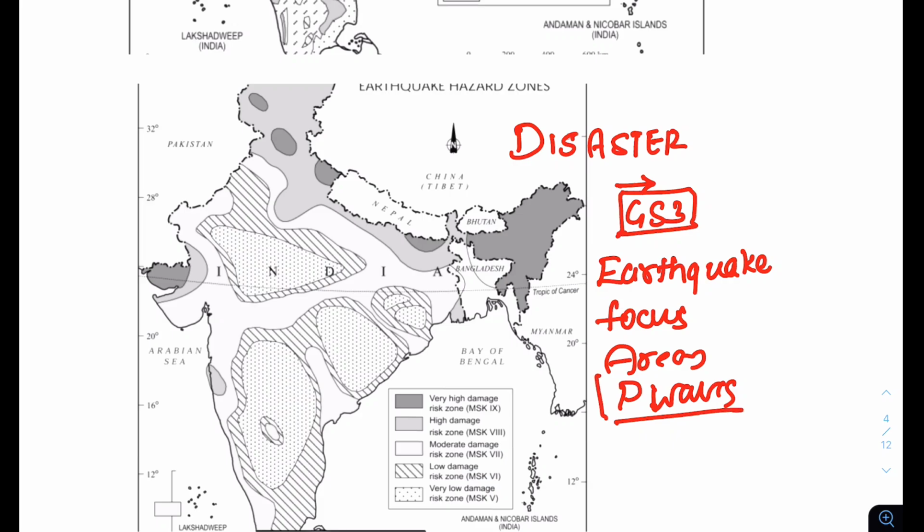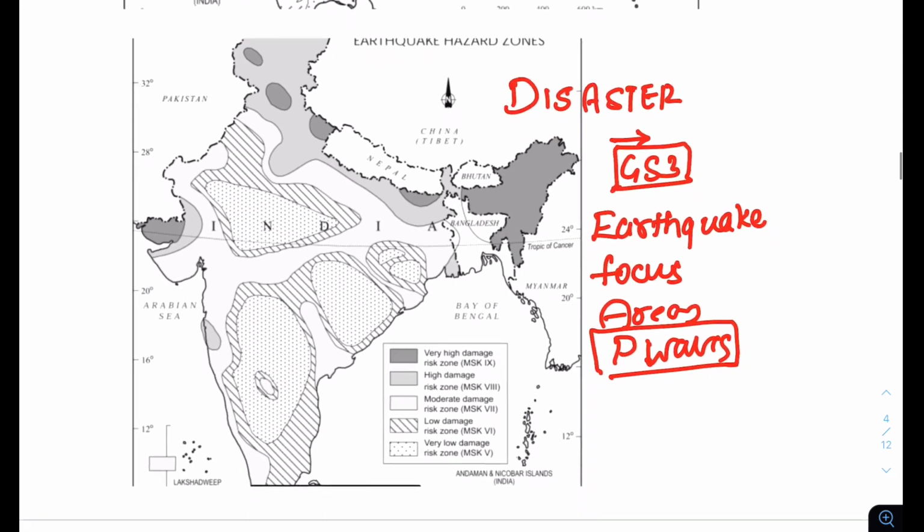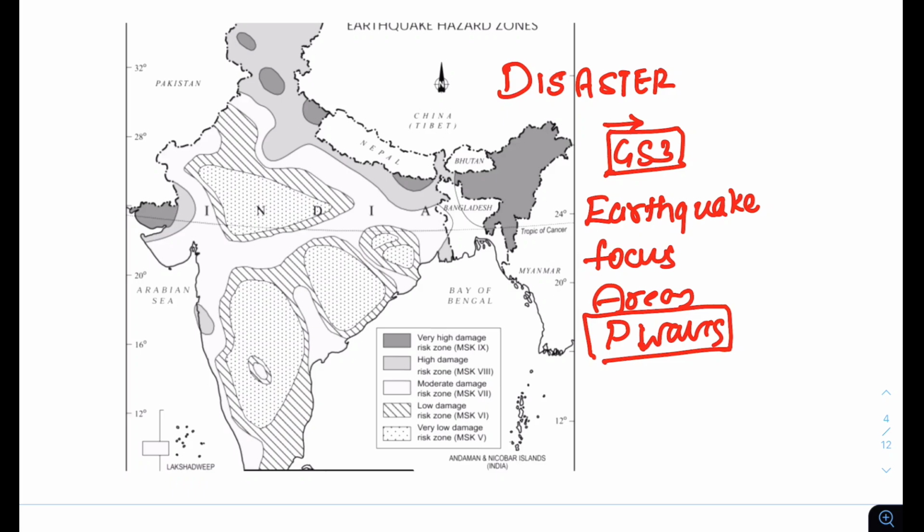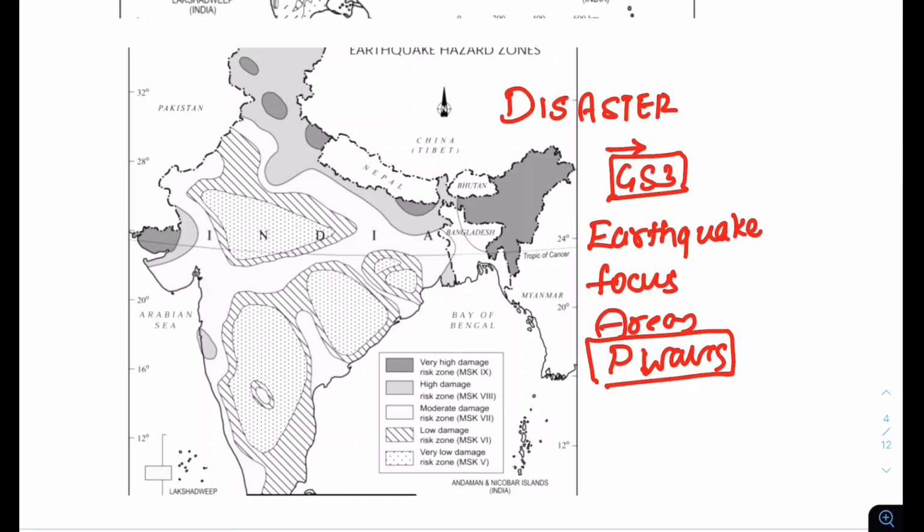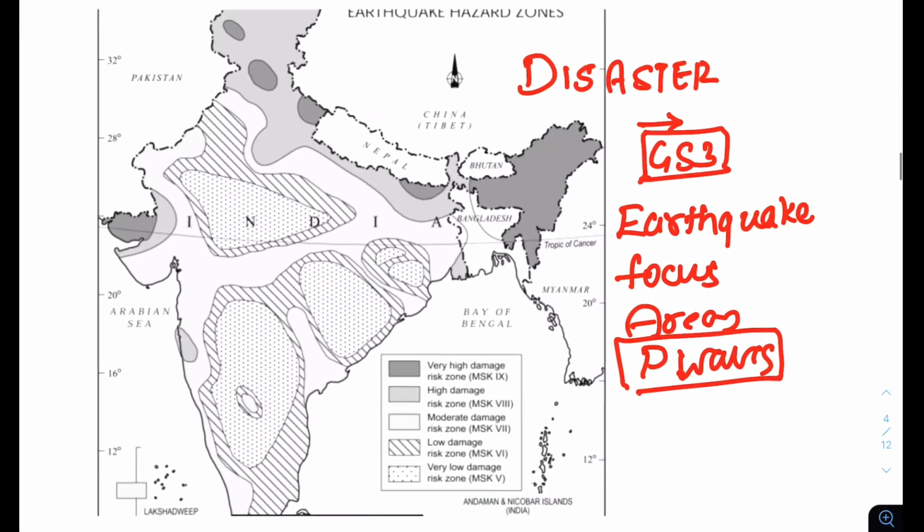You will have all these things in the textbook, but to revise all of them is a little difficult, and hence what I would suggest is